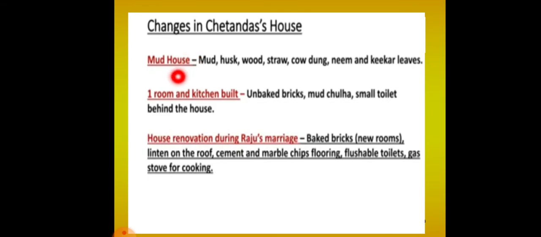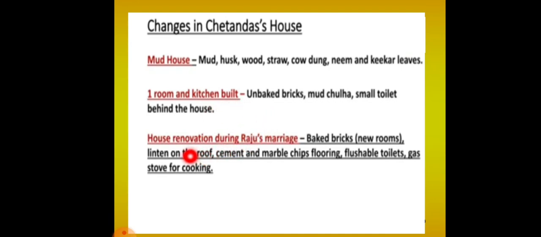Earlier it was a mud house. It was made with mud, husk, wood, straw, cow dung, and neem and kekar leaves were used for the construction of the mud house. Later, during Chetan Das' marriage, he renovated it, and one room and a kitchen were built. To build it, he used unbaked bricks and a mud chulha, and a small toilet behind the house was constructed.